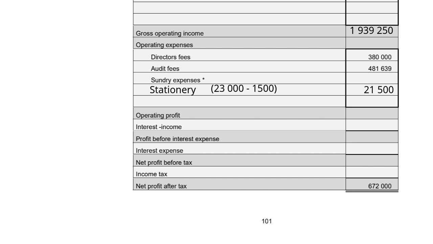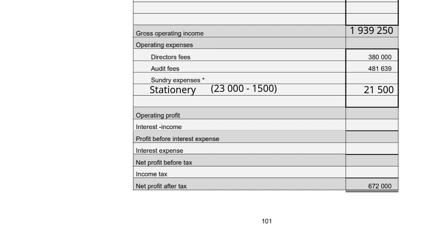If we go back to adjustment 2.2, stationery on hand was 1,500. So then it means of the 23,000 that we paid according to information 1, 1,500 is still on hand, so we need to subtract that from the 23,000 to give you 21,500 as your expense for stationery.